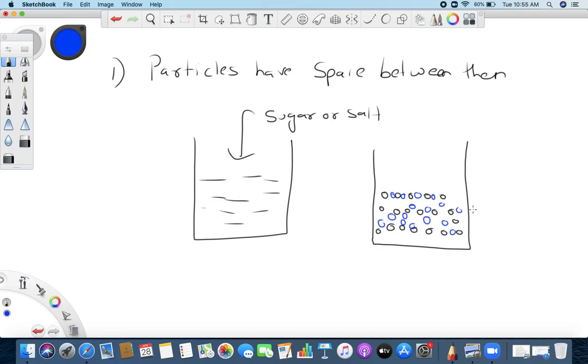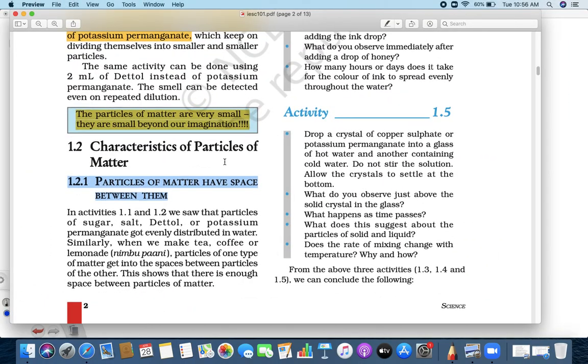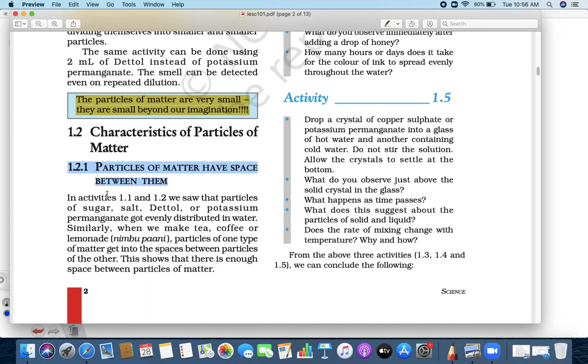So matter, the first thing we learned is, what is the first property? The first property tells you that matter have space in between them. Okay. Second property. So what is the second property? Second property tells you, so see here where they are explaining,